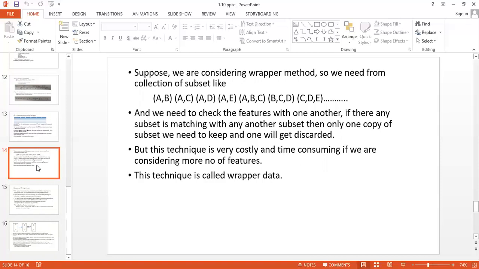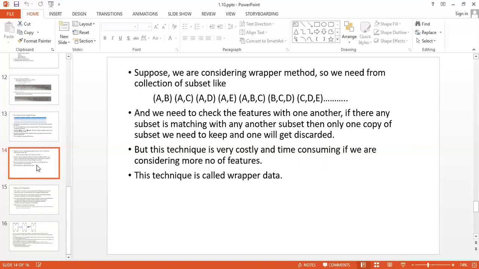Here you need to check the features against one another. If any subset matches another subset, then you need to keep only one copy of the subset and discard the other, like AB and BA. It is the same subset, so you have to keep one only and remove the other. But this technique is very costly and time consuming, as we have to compare all the instances with all other possible instances.